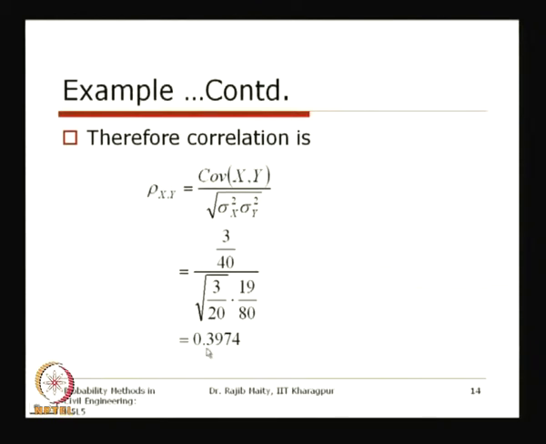If we do this, we will get the correlation coefficient between x and y equal to 0.3974. So here we have taken one problem, and in that problem we have seen that there is some covariance, and from that covariance we calculated the correlation coefficient as well.